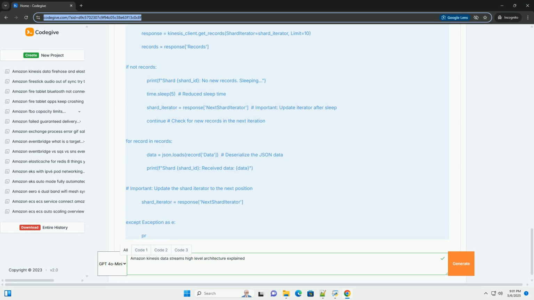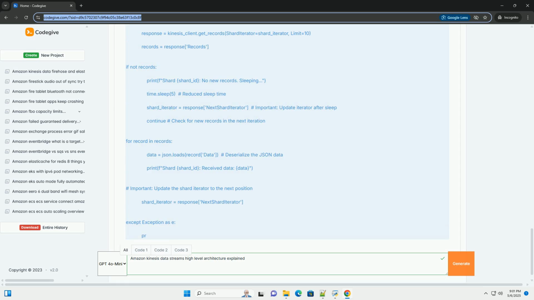7. Using the Kinesis Client Library, KCL. The KCL simplifies the development of Kinesis Data Streams consumers. It handles shard discovery, load balancing, checkpointing, and other complex tasks. KCL is Java-based. Here's a general outline. 1. Create a KCL application: follow the KCL documentation to create a Java application that implements the IRecordProcessor interface. 2. Implement IRecordProcessor.